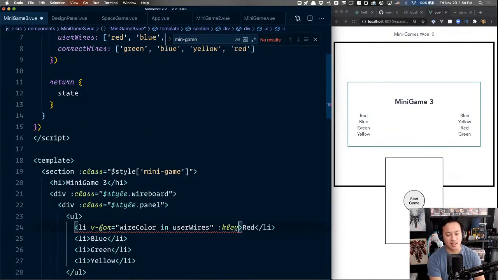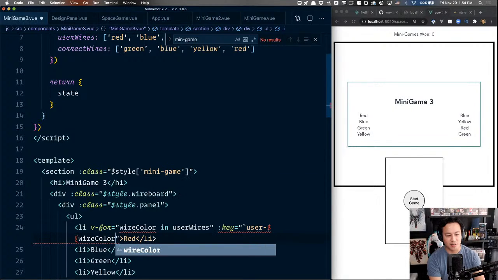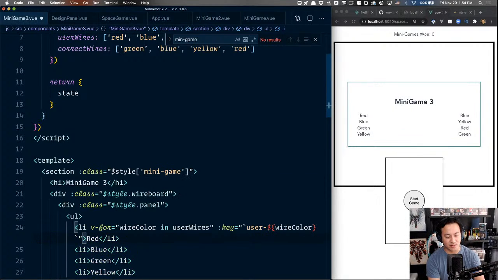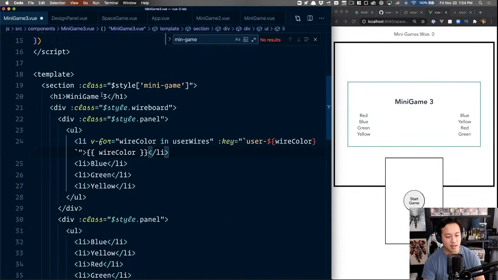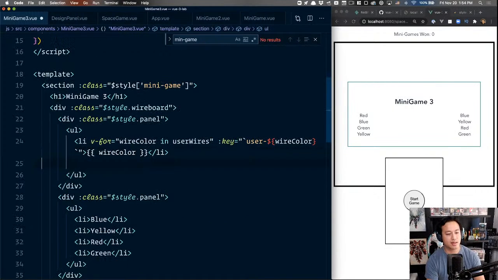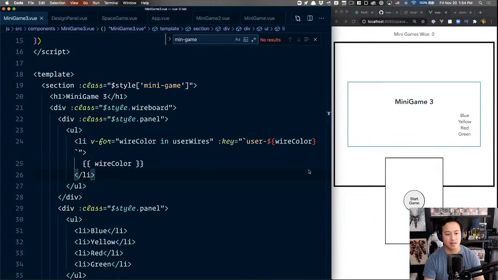User wires, and then the key, again, for now, I'm going to create a custom string just because I know I'm going to have name clashing. So it'll be user dash and then the color for now. We're probably going to want to come up with better IDs in the future. And then if we put wire color here, and let's wipe this out. Nothing showing up. Why is that? Oh, that's why.